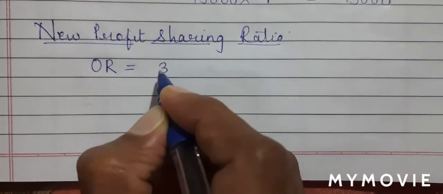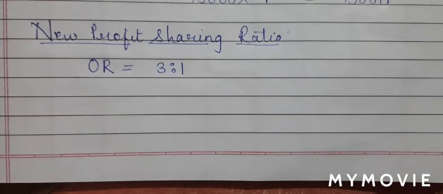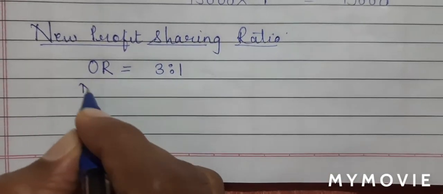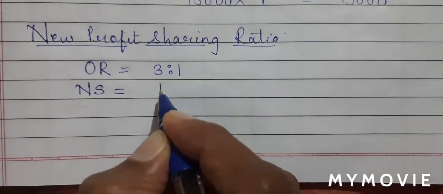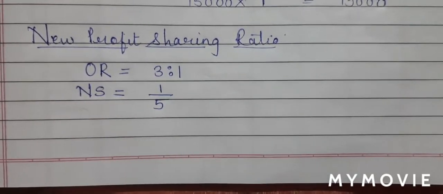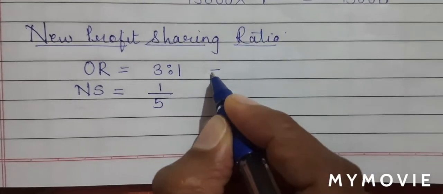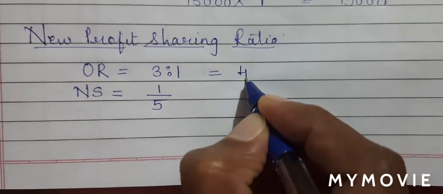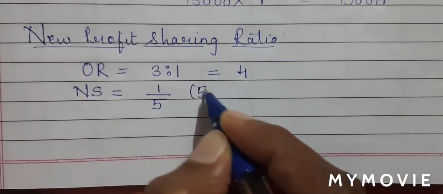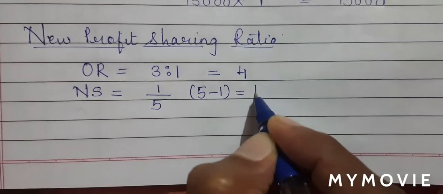Our old ratio is 3:1. New ratio is not given, but the share of the partner is given. So the new share of the partner is 1/5. So first let us total this. 3 plus 1 is equal to 4. And this will be 5 minus 1, which will be equal to 4.